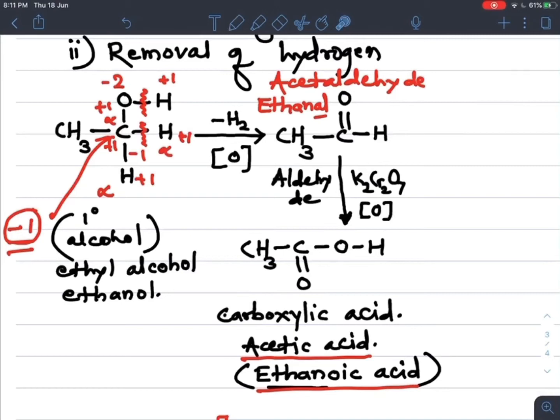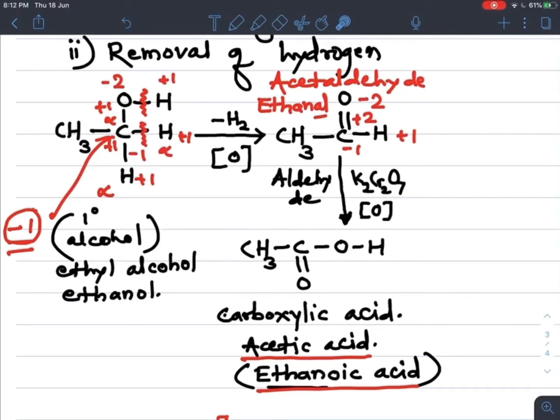Now let's see the oxidation state of this carbon. How to calculate the oxidation state? Here for this oxygen -2, so for the carbon from this side +2, and from this bond hydrogen +1, carbon -1. In this carbon-carbon bond, electronegativity is the same, so no oxidation number is taken.